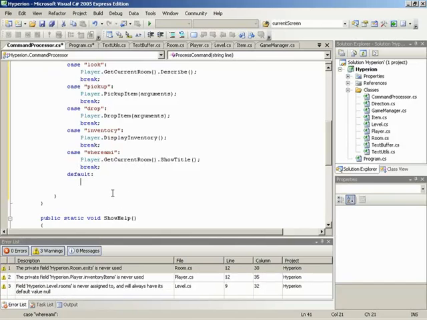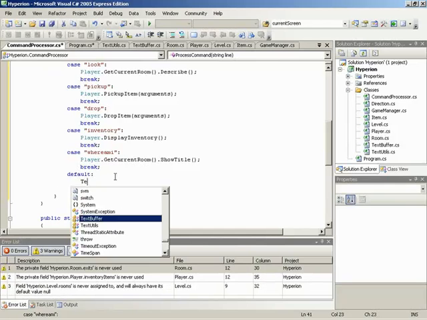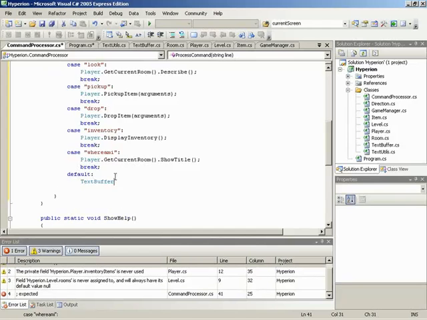Now for default, we need to say that whatever was given was not a valid input, or we'll just tell the user that input was not understood. So we'll take our new text buffer object, and we'll tell it to add, not displaying yet, some text, and this text is "input not understood." And of course it's not understood because we didn't find any of the commands that we did understand.